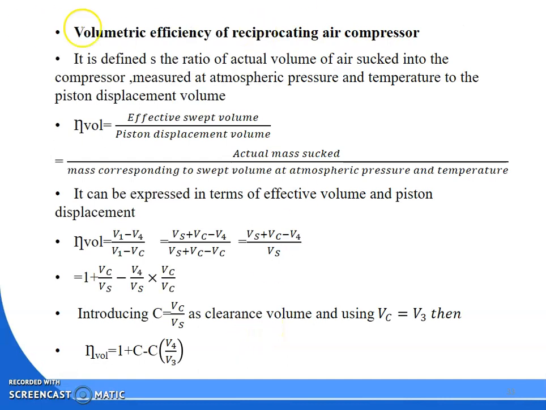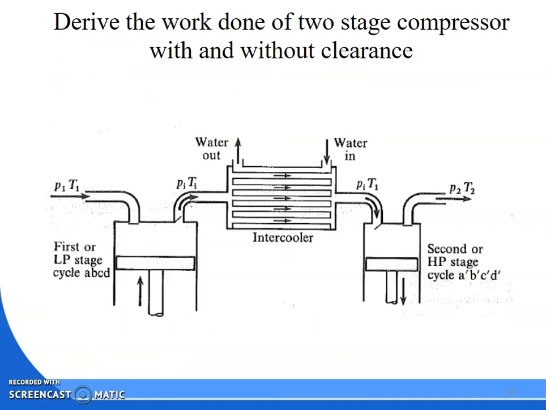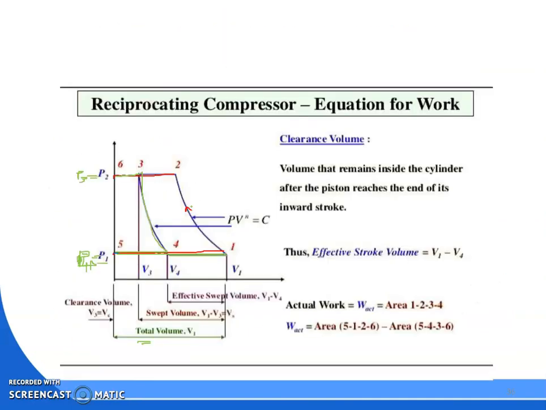Next we will discuss volumetric efficiency. So what is volumetric efficiency? We know that volumetric efficiency is defined as the actual volume of air sucked into the compressor at atmospheric pressure and temperature to the piston displacement volume. So how much air will enter into the cylinder according to the piston displacement volume? The piston displacement volume is your swept volume. But what amount of air will enter into the cylinder? That is your effective swept volume, V1 minus V4.